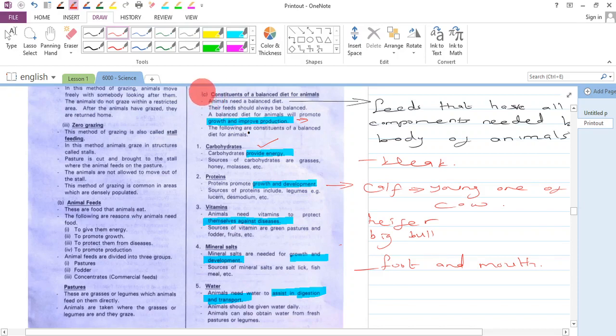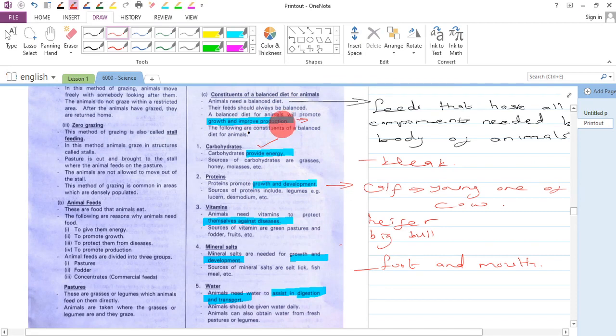In this lesson, we shall discuss the constituents of a balanced diet for animals. Like human beings, animals also need a balanced diet. A balanced diet is feeds that have all the components needed for an animal to grow. An animal needs this balanced diet because it needs energy, it needs to grow, and it needs to improve its production.